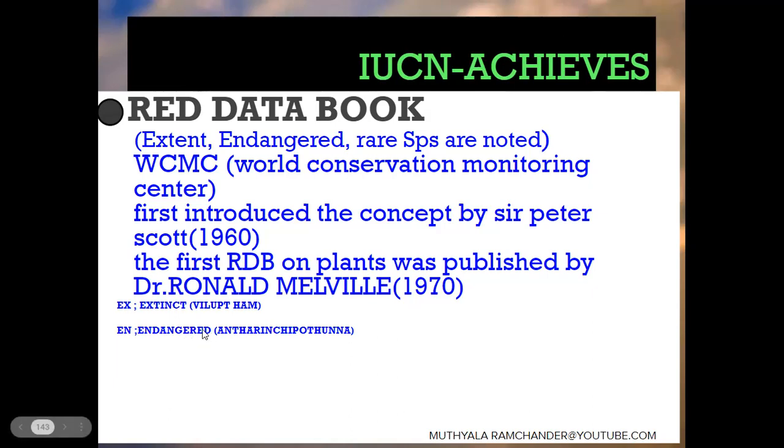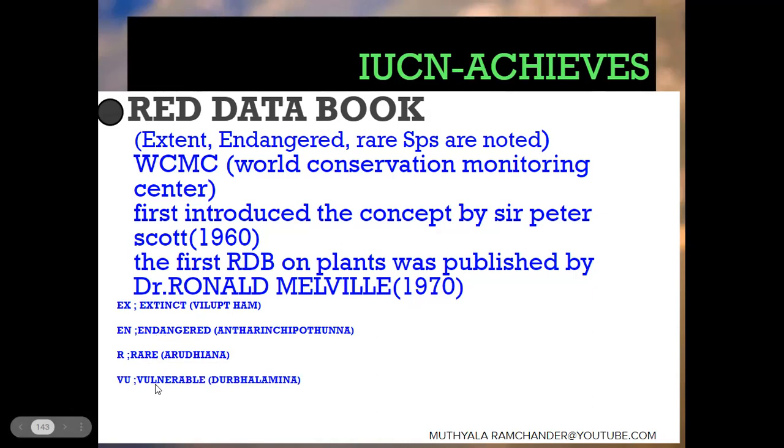So we must focus on endangered species, because if we do not, in future those plants and animals will become extinct. So we conserve with the code EN. And another code is R, rare. Rare animals and rare plants are noted with the letter R in front of the scientific name.